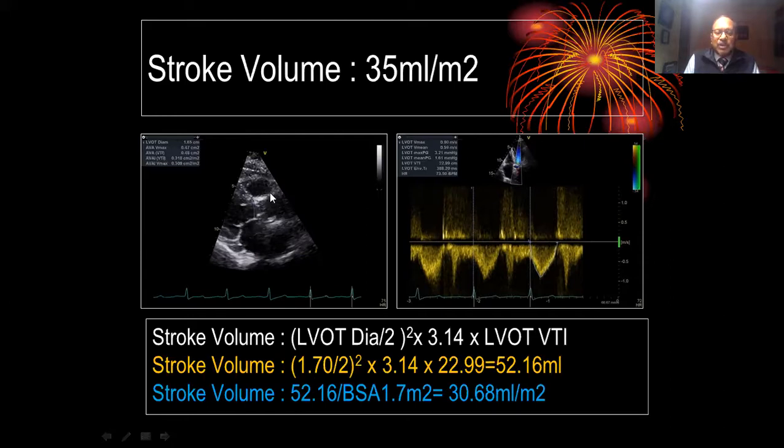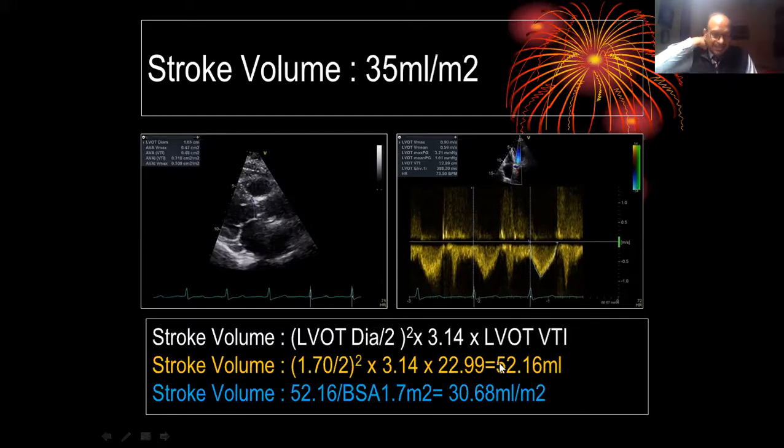So 1.69 has been converted to 1.70 for better ejection calculations. 1.70 divided by 2, squared, would be r square. Diameter divided by 2 becomes radius. Radius squared multiplied by 3.14 into LVOT VTI, that is 22.99 centimeters, gives rise to a value of 52.16 ml of stroke volume in this patient.